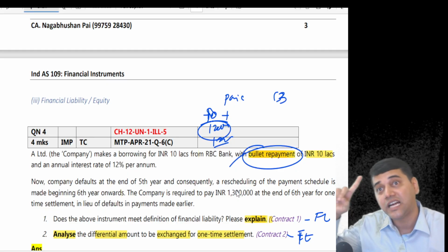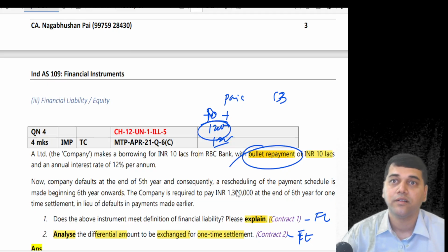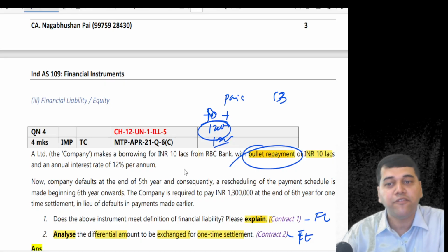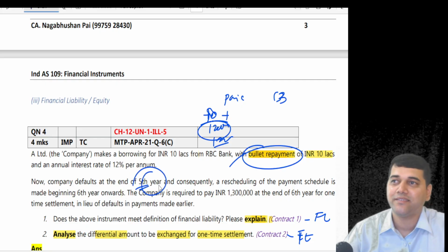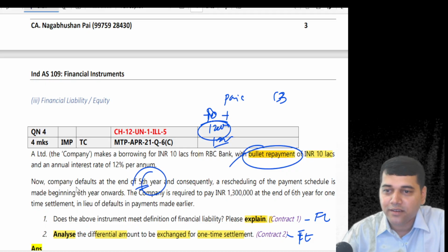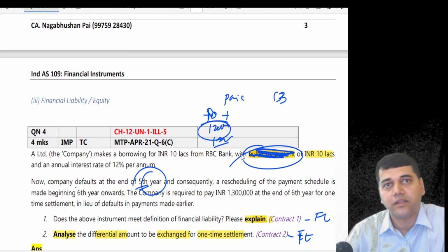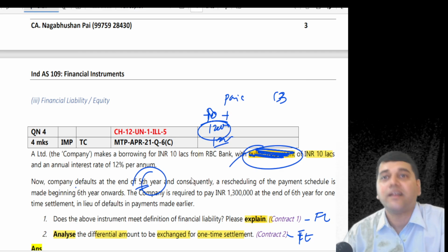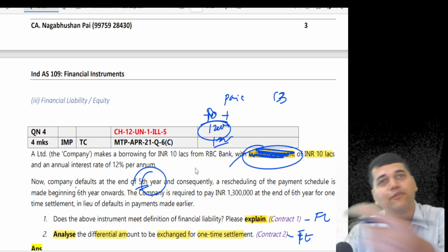Until it is paid on the last day. That's what he was paying: up to the fourth year he has paid 1,20,000, 1,20,000. Fifth year he didn't pay. Now see, now there is no assumption. If they had not told you bullet repayment, then you should have made certain assumptions. The assumption is only compounded. That is my assumption here, because I am assuming that the 1,20,000 interest also they have paid me.